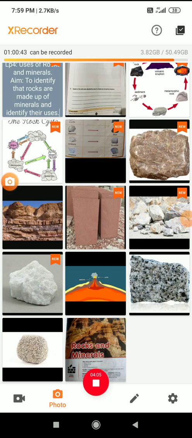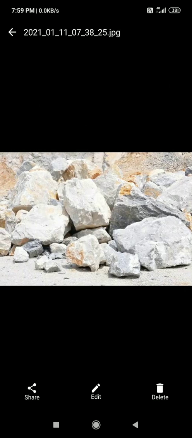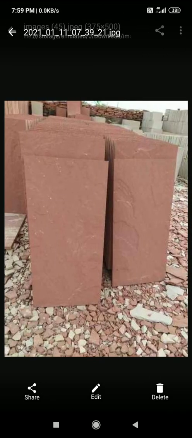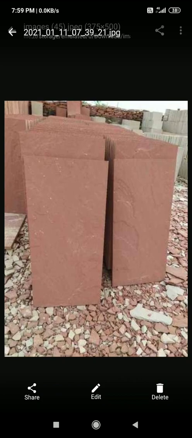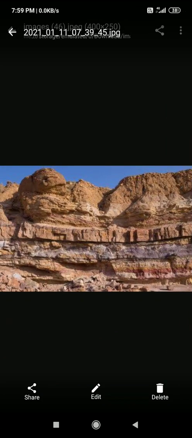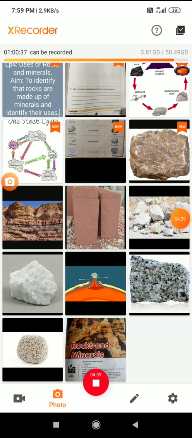Some examples of sedimentary rocks are limestone and sandstone. Here you can see the layers. When we make floors like this from sandstone, this is a big sandstone rock. From this we dig and make this shape and use it for building material. So this is an example of sedimentary rock.